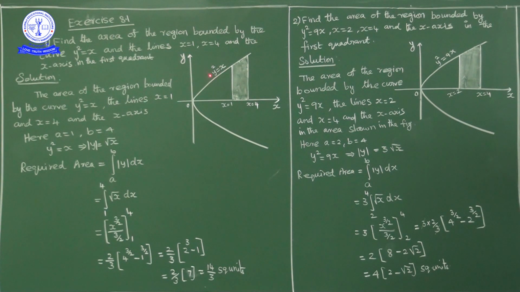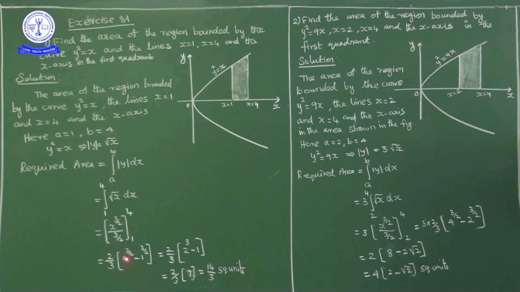So y square is equal to x means mod y is equal to square root of x. So integral 1 to 4, square root of x dx. Now what is the integration of square root of x? Square root of x is nothing but x power 1 by 2. The integration of x power 1 by 2 is x power 3 by 2 upon 3 by 2. Now this denominator 3 by 2 comes to the numerator as 2 by 3. If we substitute the upper limit, we have 4 power 3 by 2 minus the lower limit, 1 power 3 by 2, which is 1 only.